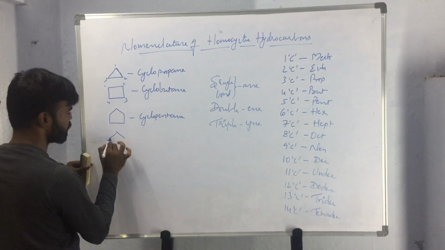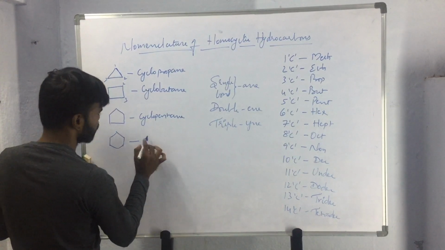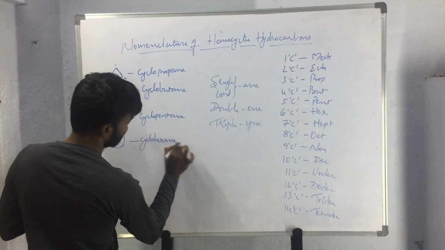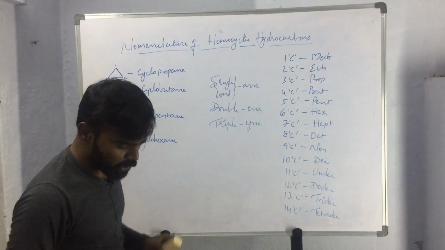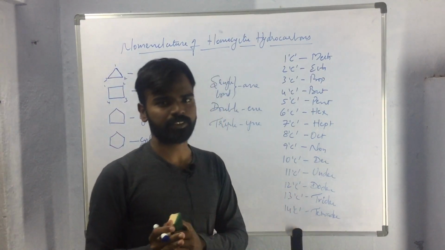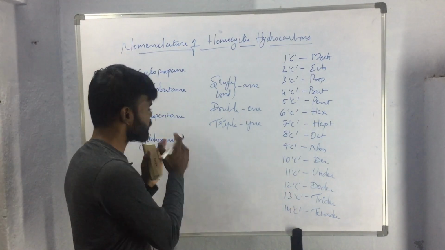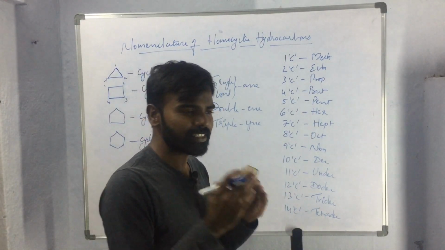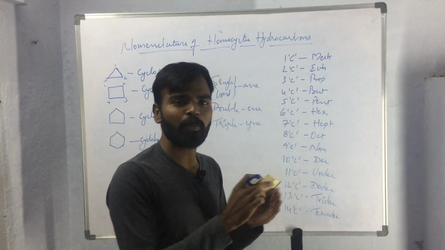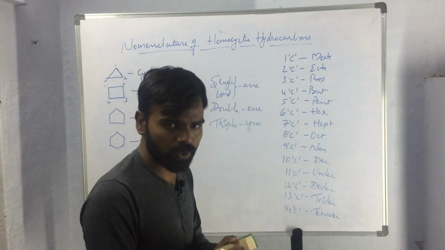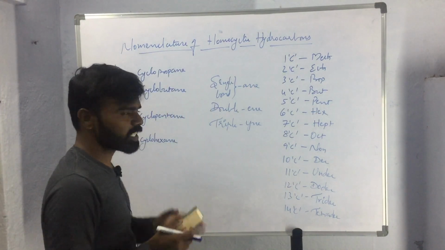If 6 carbon atoms are present, then that will be named as cyclohexane. Like this, to name any closed ring hydrocarbon, we have to select the respective open chain hydrocarbon, and that name of the respective open chain hydrocarbon will be prefixed with the word cyclo to name the closed ring systems.